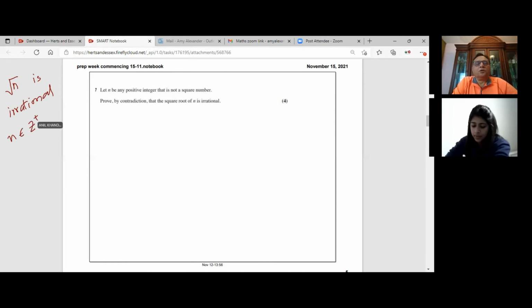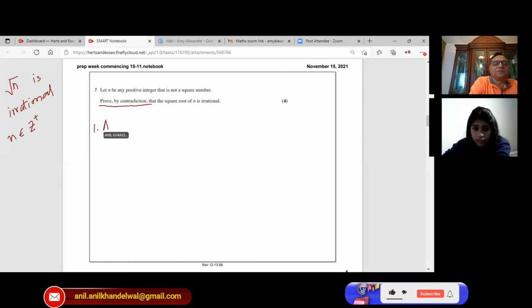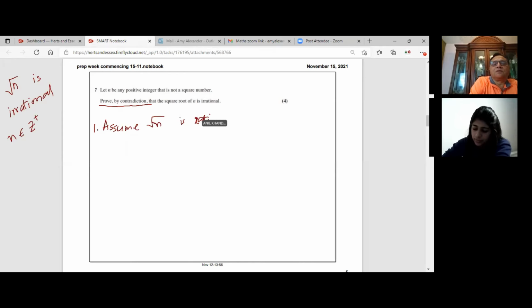When we say prove by contradiction, it really means that when we want to prove that this is irrational, we'll assume that this is rational. If you get the idea. The first step is assume it is rational. Assume root n is rational. So that will be our first step.